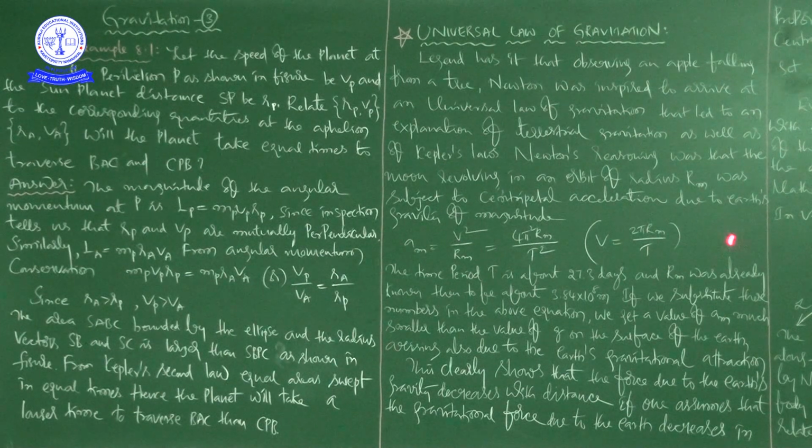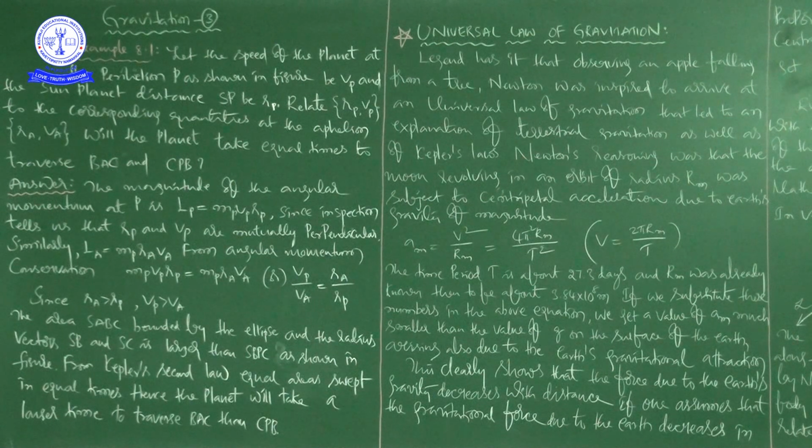By completing that circular path once, if you observe carefully, what is the speed? That is distance by time, and the distance is the circumference, so it is 2 pi r. Here we are writing with notation 2 pi rm divided by t. By writing this value here, actually we have to get 4 pi square rm square by t square, but already rm is here. That's why the magnitude of centripetal acceleration due to Earth's gravity is am is equal to 4 pi square rm by t square.